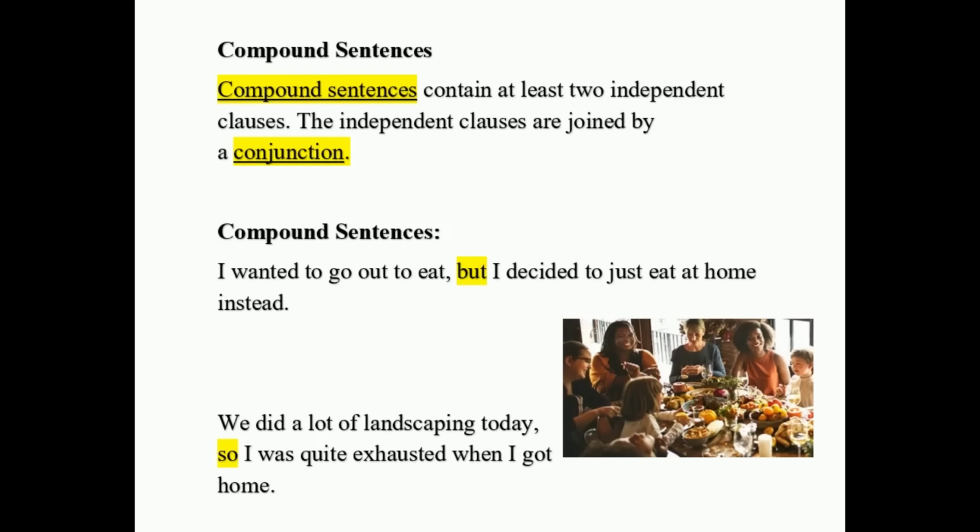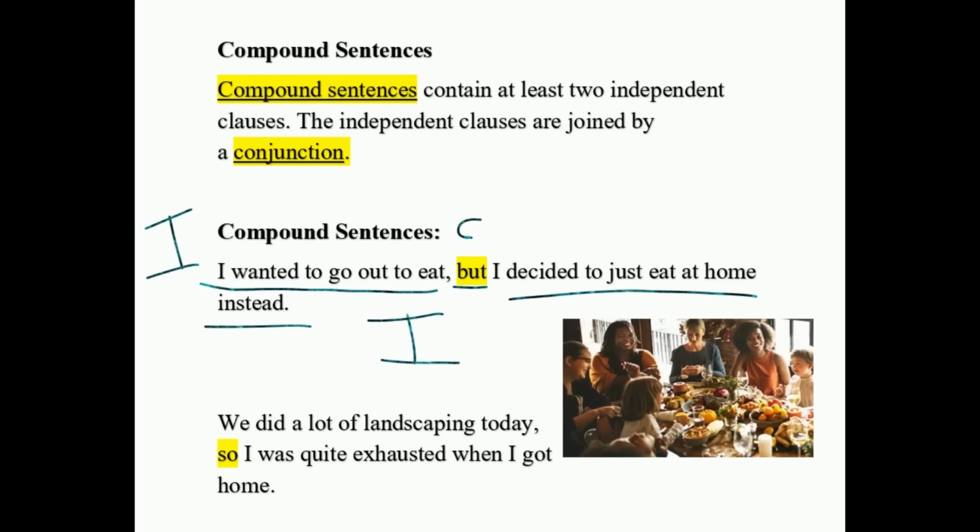I wanted to go out to eat, but I decided to just eat at home instead. Alright, so I wanted to go out to eat is our first independent clause, but is our conjunction, and then I decided to just eat at home is our other independent clause. So we have two independent clauses combined with a conjunction, but, so we have a compound sentence.